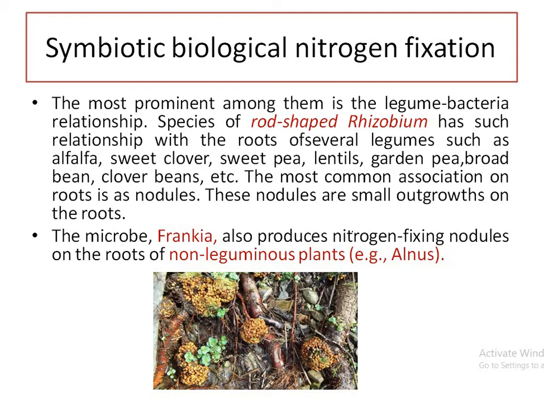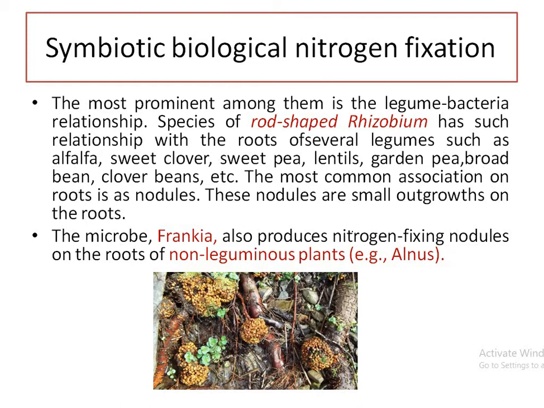Symbiotic nitrogen fixation, first example is Rhizobium, that is a rod-shaped bacteria that lives in the root nodules of legumes like alfalfa, sweet clover, sweet pea, lentil, garden pea, broad bean, clover bean, as in NCERT. Another example where microbes fix nitrogen symbiotically but not in legumes, meaning a non-leguminous plant, that